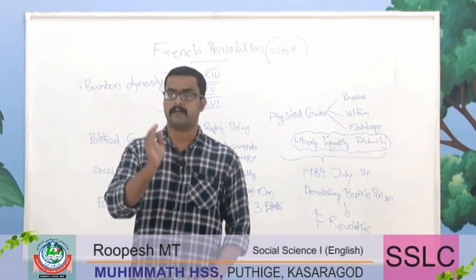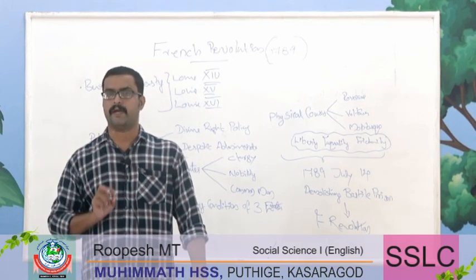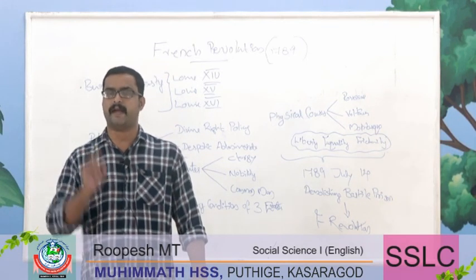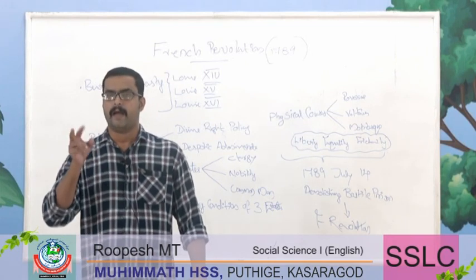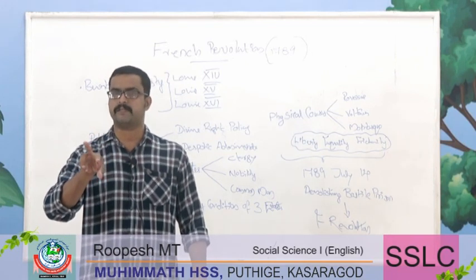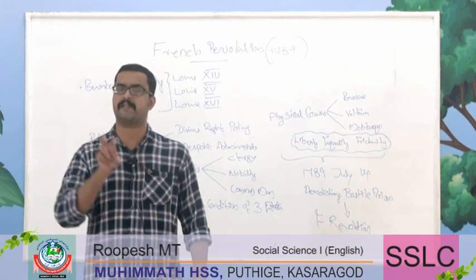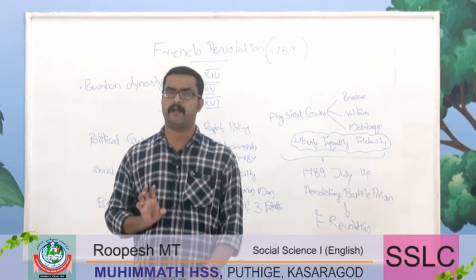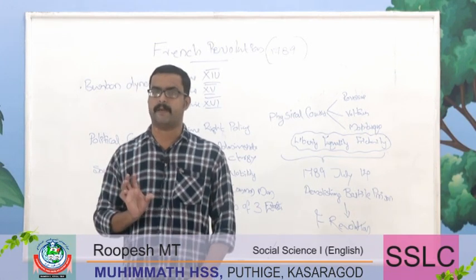See, first thing, the causes. To summarize the political causes, two areas: divine right policy and the despotic character of the administration. And the character of the French parliament system created certain kinds of irritation within the minds of French people. They were ready to take arms against the French administration.